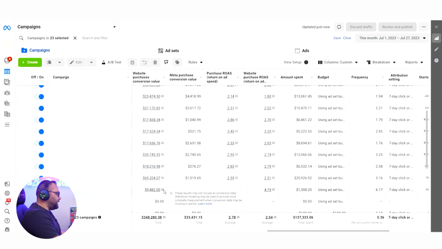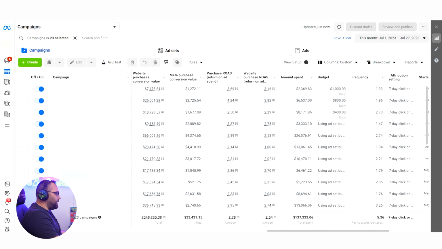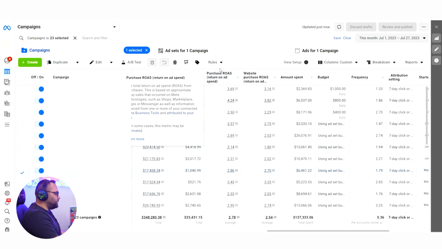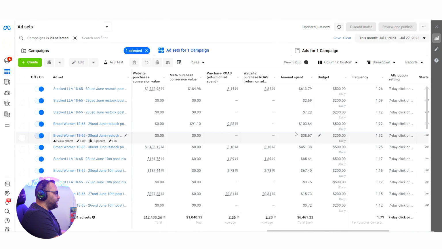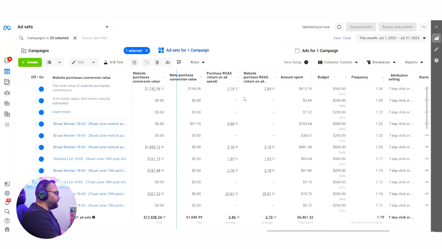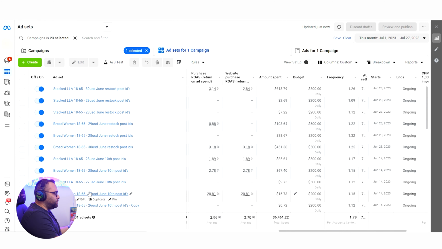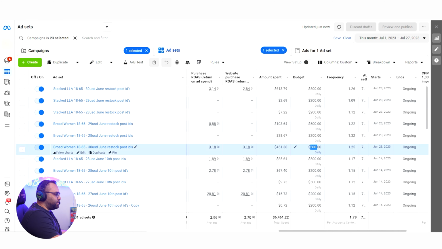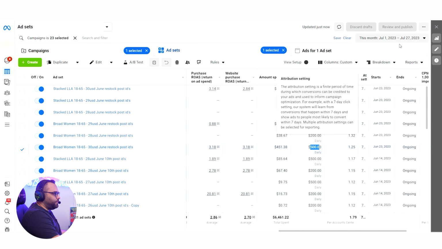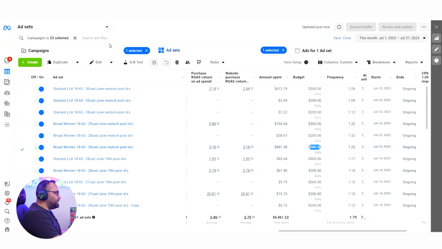The thing is that I have 8 Advantage Plus campaigns. I have some cost caps which I'm doing. Of course, they're not spending a lot of money, but I do have different cost caps with post IDs, $27 USD. So whatever I can see that is working in the ad account in terms of cost per purchase, return on ad spend and stuff, I'm saying, okay, let's move it to a cost cap and put it with a huge budget, $500. Of course, it's not spending all of it. Imagine that this one has a $500 budget, 451, and it spent all of that in just 1 month. But this is how cost caps are working.